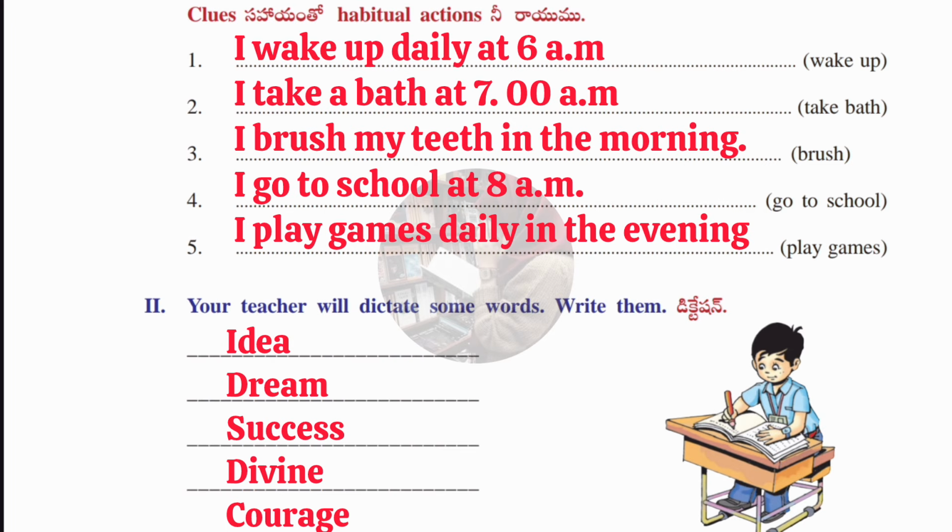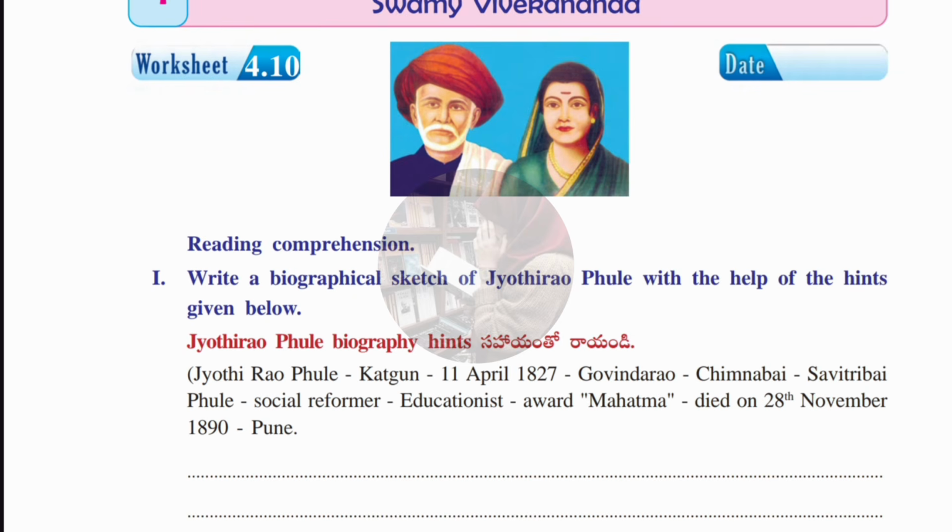DIVINE. Fifth one, courage. COURAGE. Okay. Now we'll move to the next worksheet, that is worksheet number 4.10. Okay, here reading comprehension is given. So in the first Roman we have given a biographical sketch of Jyoti Rao Phule with the help of the hints given below. So here we have given some hints about Jyoti Rao Phule. Okay, now what we have to do, by using those hints, we have to write down a passage type.